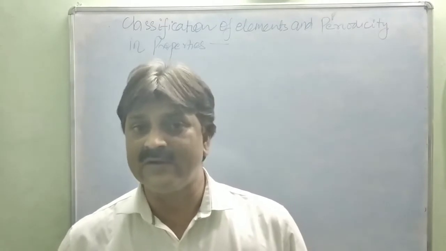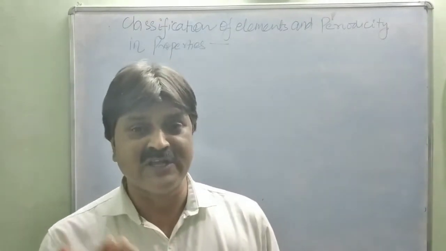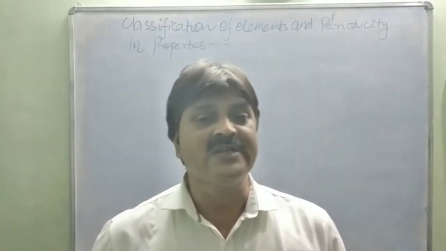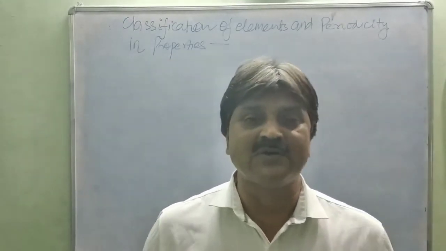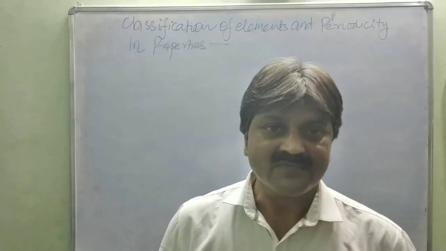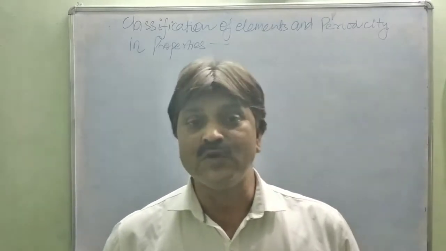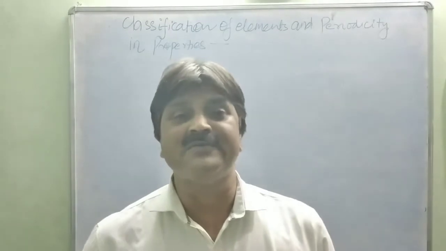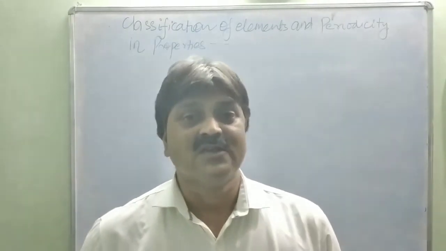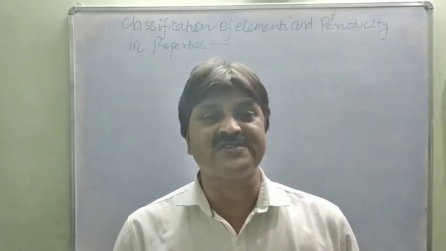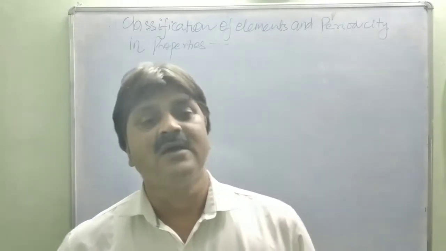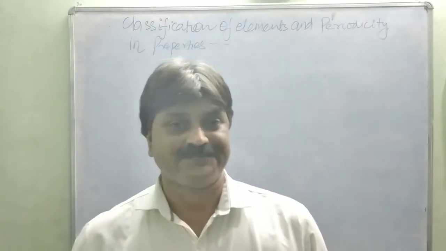In this reference, the first classification you have to read in class 10 was given by Dobereiner, the triads. He made sequences of three elements on the basis of their increasing atomic masses. Actually, at that time there was no concept of atomic number, so only the atomic mass was known. That is, the fundamental property of an element was its atomic mass. So all the classifications given before the modern periodic table were based on atomic mass.